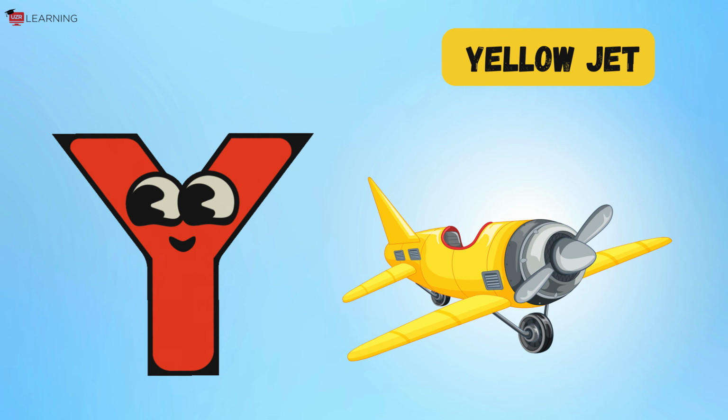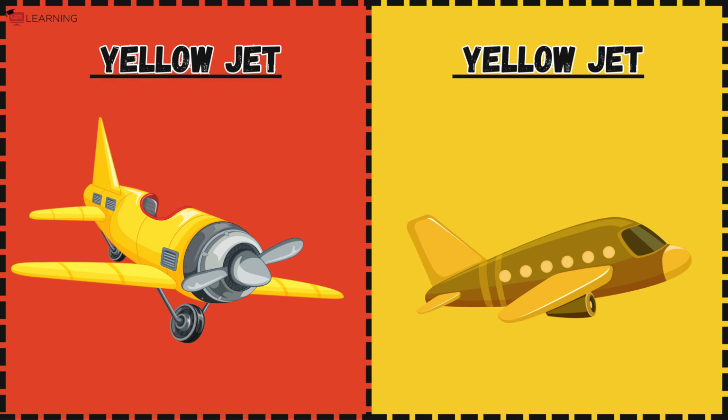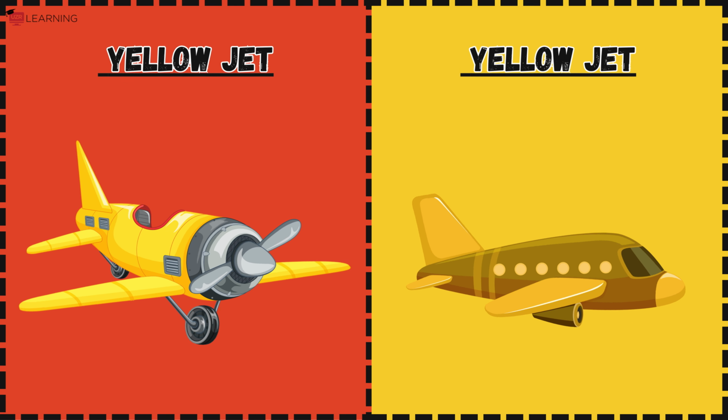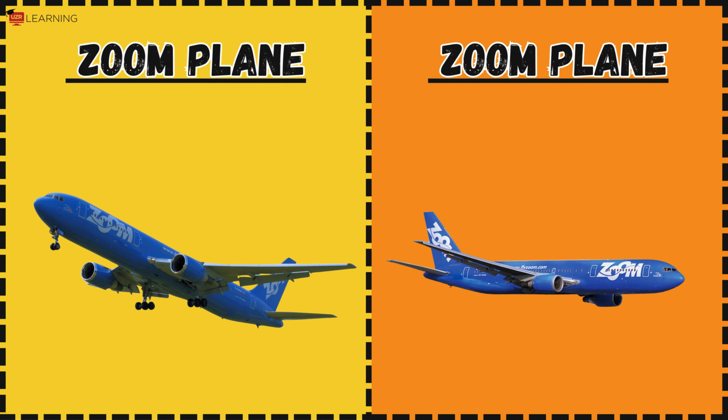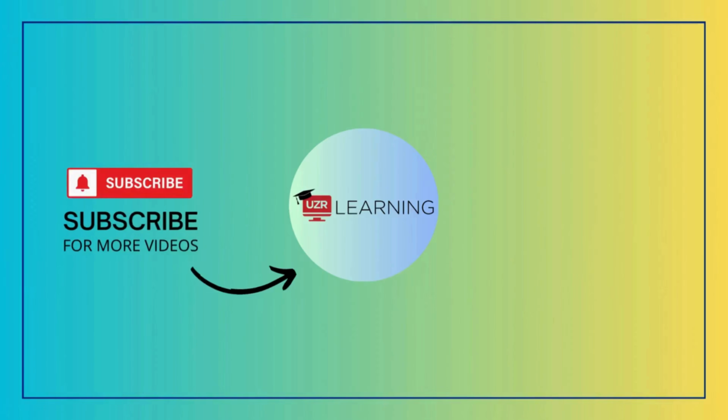Y is for yellow jet, yellow jet, yellow jet. Bright and sunny as it zooms. Z is for zoom plane, zoom plane, zoom plane. Fastest flyer in the room.